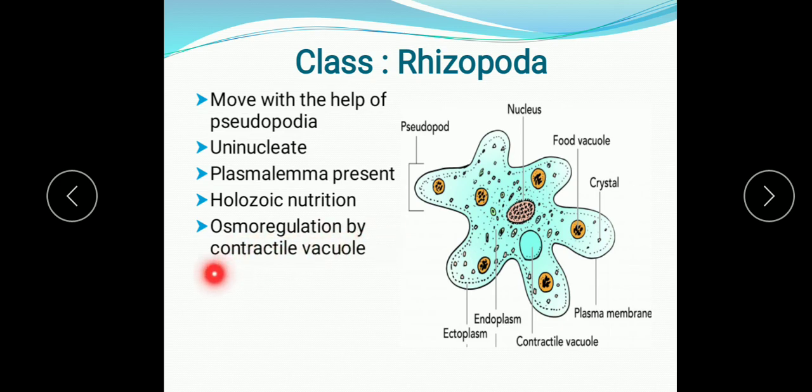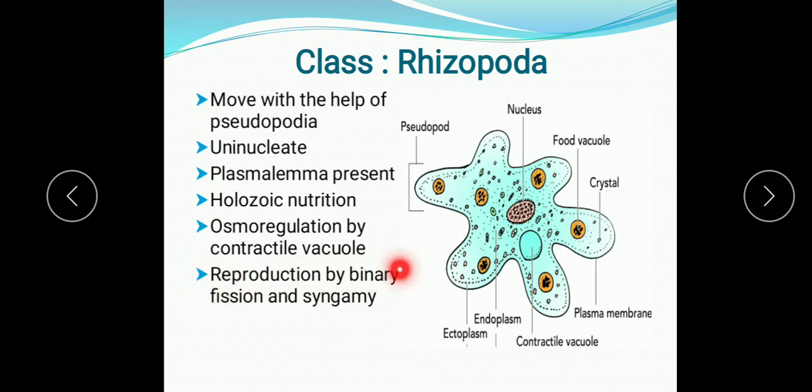Osmoregulation is by the contractile vacuole. So contractile vacuoles are there which are responsible for the osmoregulation activity. And reproduction takes place by binary fission, that is asexual reproduction by binary fission, and sexual reproduction by syngamy. Examples are amoeba, Entamoeba and foraminiferans.